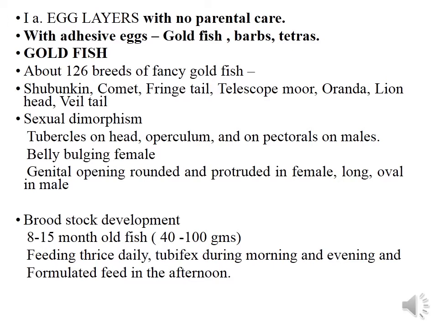Sexual dimorphism is exhibited by goldfish, where tubercles on the head, operculum and on the pectorals are found in males.